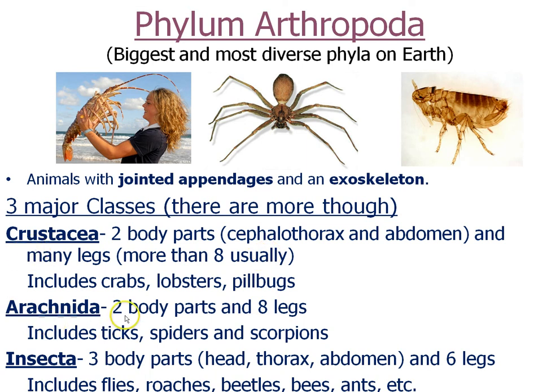Arachnida, we have two body parts, like the crustaceans. The head and thorax are kind of fused together into one, and then we have an abdomen. And then we also have 8 legs in spiders. Insects have 3 body parts, a head, a thorax, and an abdomen, and 6 legs. Includes things like flies, roaches, beetles, bees, ants, etc. And just as an FYI, Insecta is the biggest class under the biggest phylum under Kingdom Animalia.